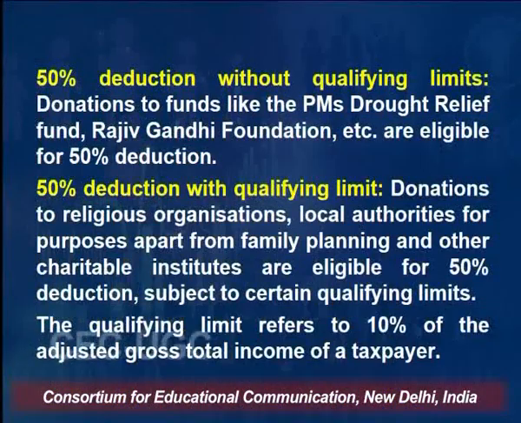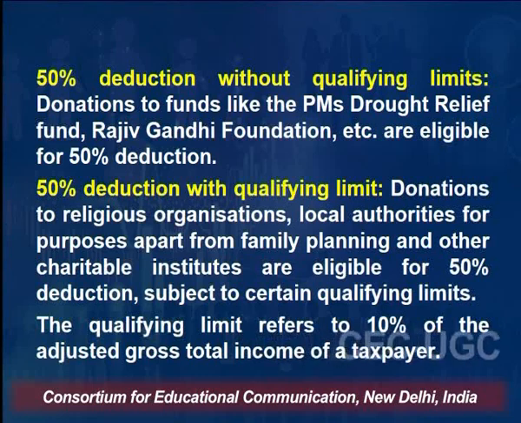50% deduction without qualifying limit. Donation to funds like the Prime Minister Drought Relief Fund, Rajiv Gandhi Foundation, etc. are eligible for 50% deduction. Suppose I pay 20 lakh rupees, then 10 lakh rupees will be deducted from my total income for the purpose of calculating taxable income.